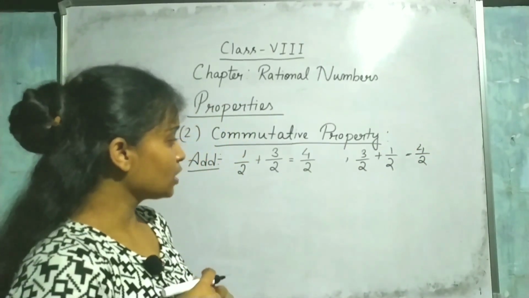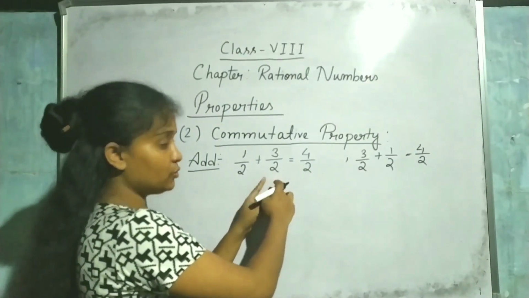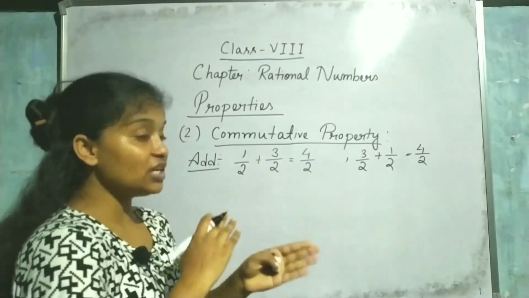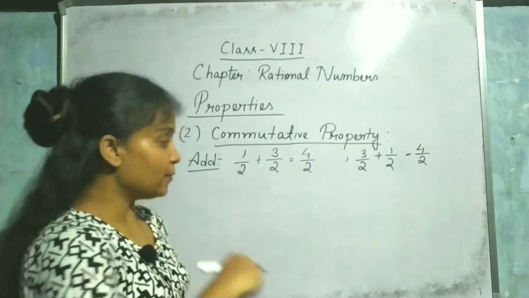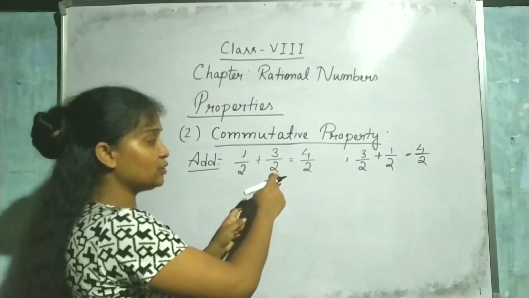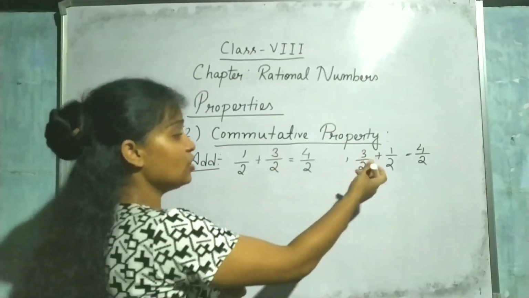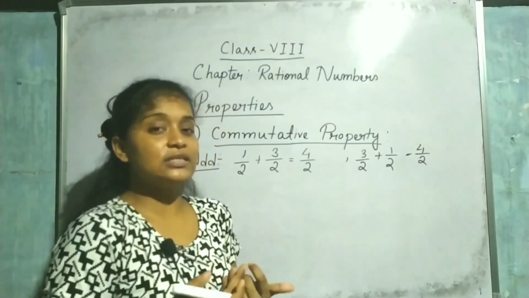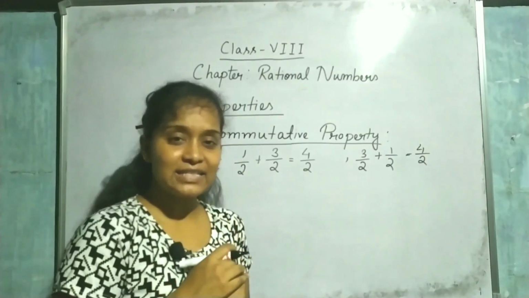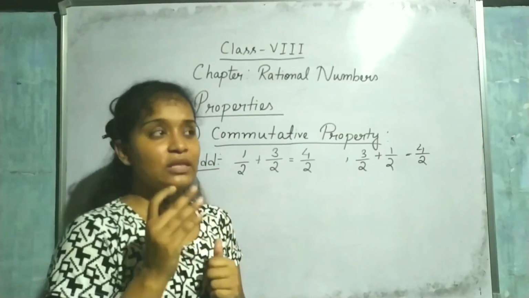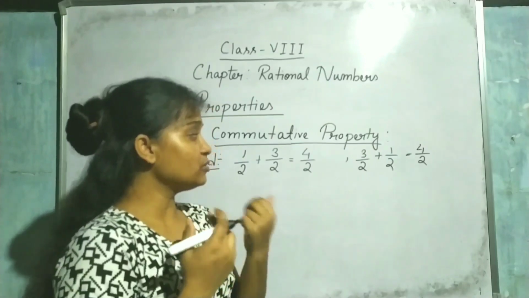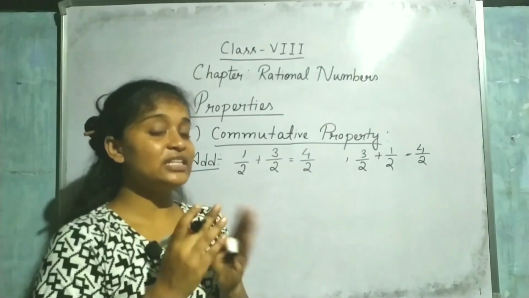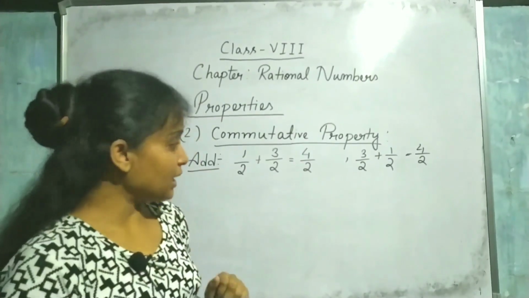That means here I am taking 1 by 2 and 3 by 2, and here 3 by 2 and 1 by 2. The same numbers I am taking, but what I am doing is changing their place, their position. First 1 by 2 is in the first place, 3 by 2 in the second. Now here 3 by 2 is in the first place, then 1 by 2 is in the second place. That means when I am changing the place, the answer is the same. Then I can say that it is commutative. Whenever you are going to learn about the commutative property, you have to check the numbers by changing their position.